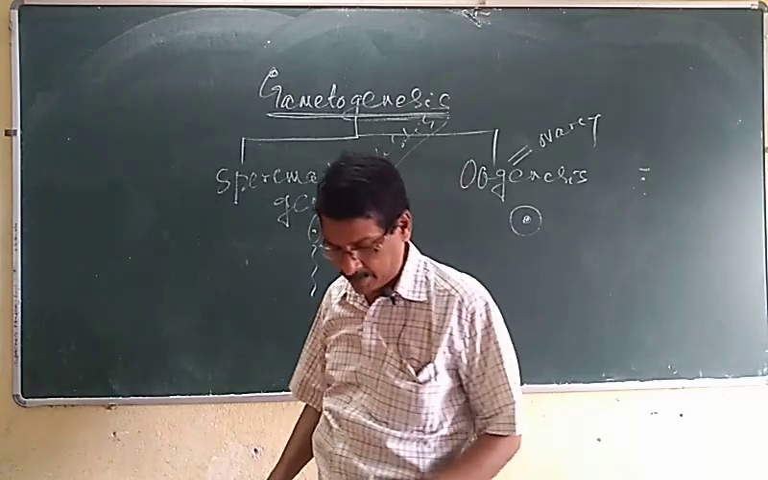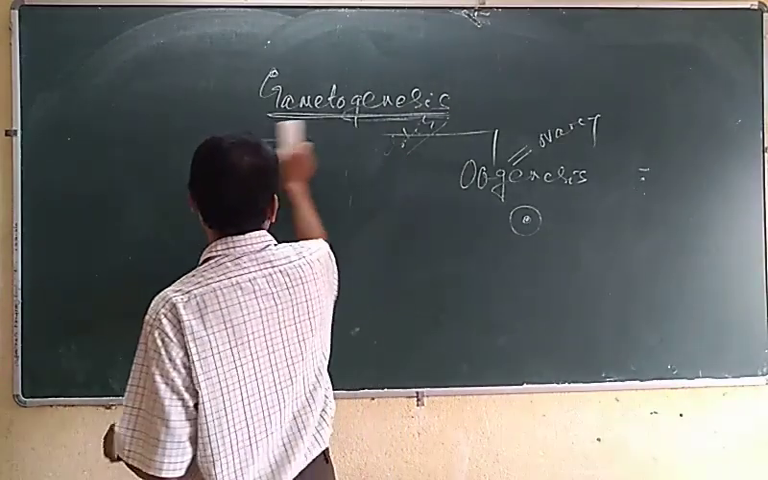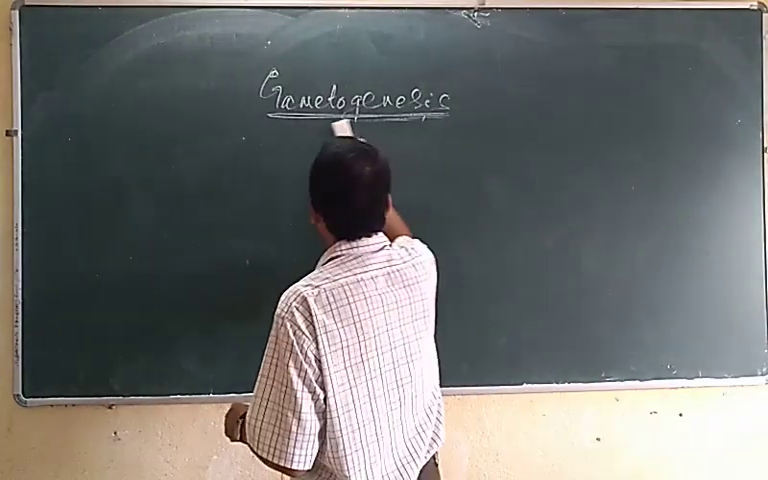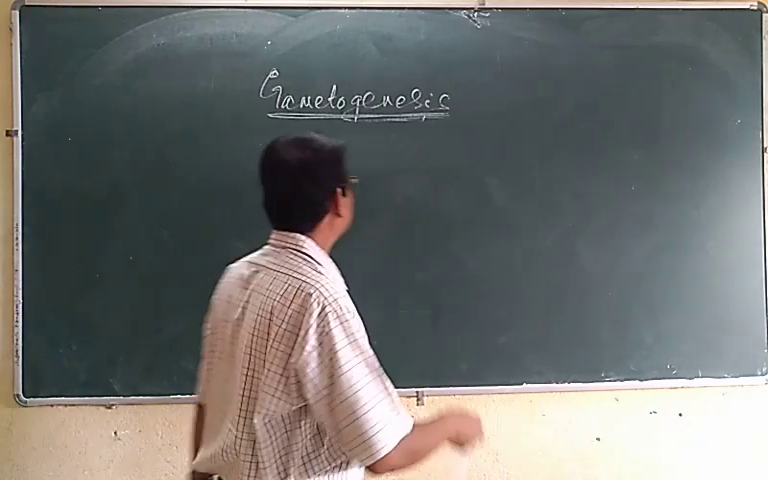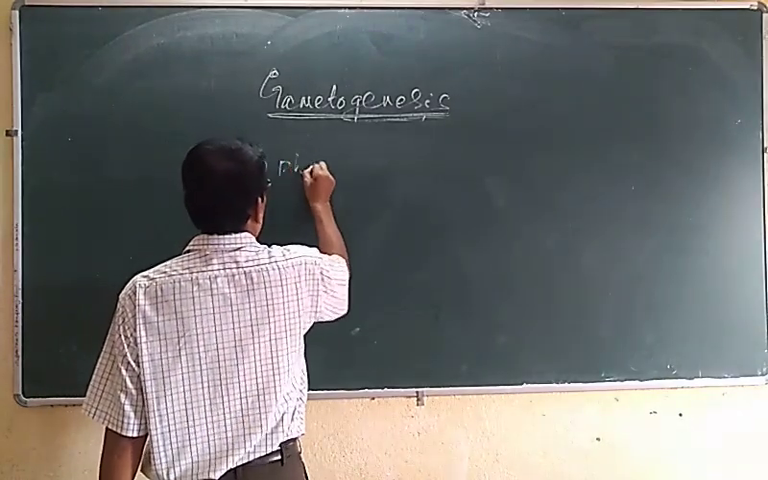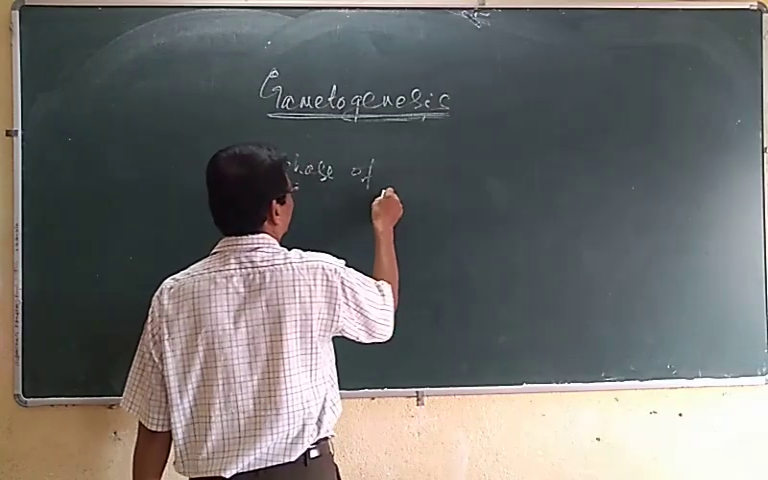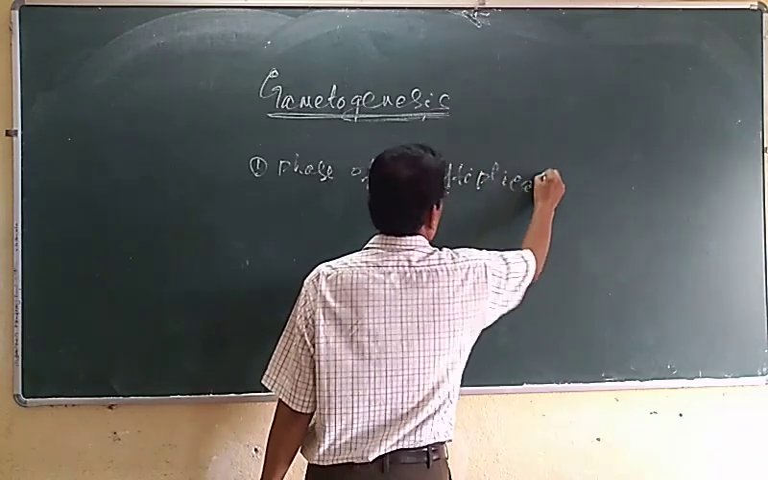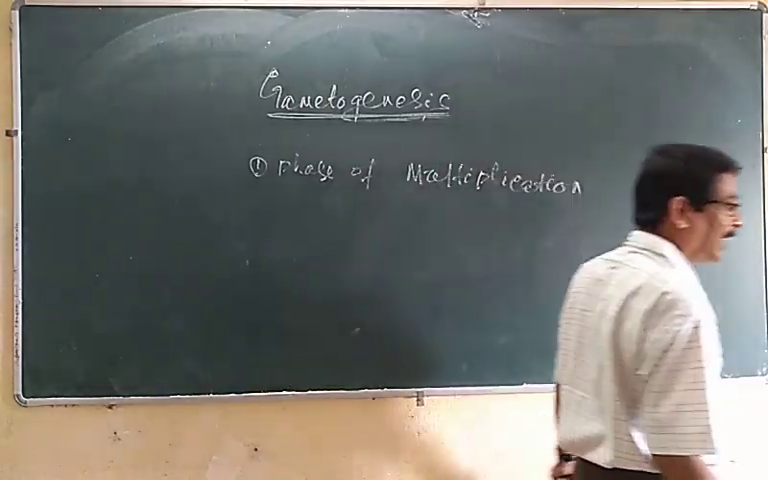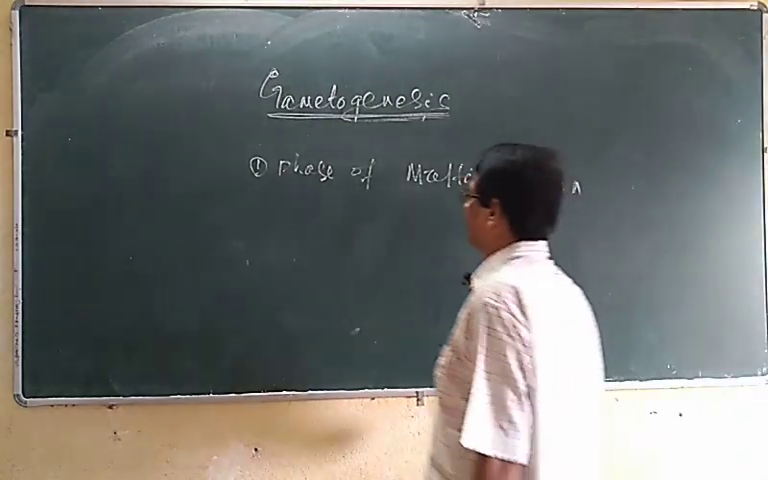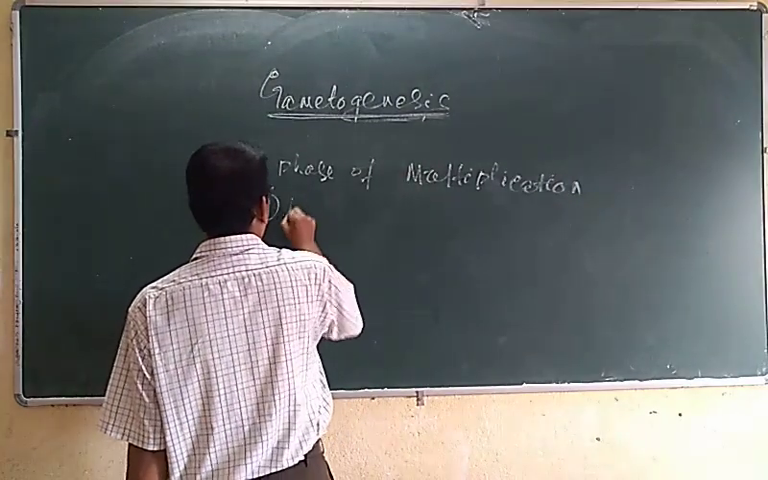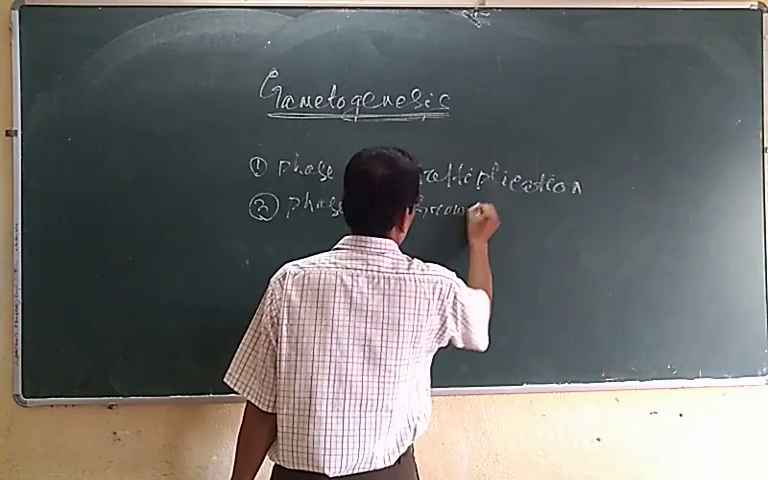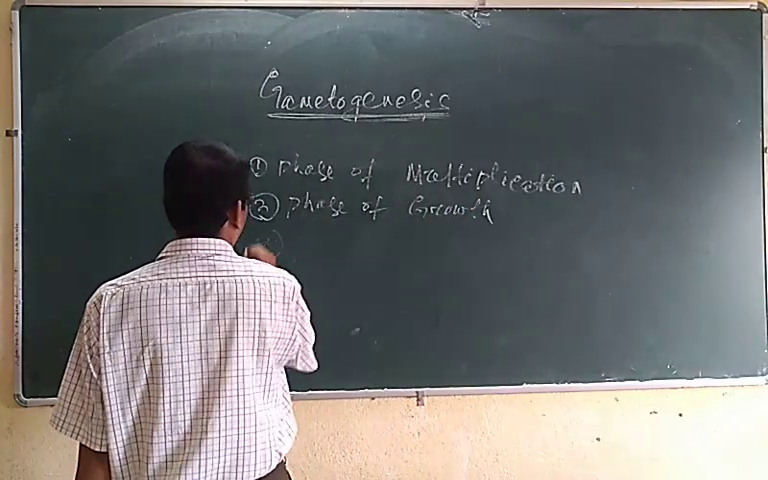So as a whole, gametogenesis, whether spermatogenesis or oogenesis, has three phases. One is the phase of multiplication, the second is the phase of growth, and the third is the phase of maturation.